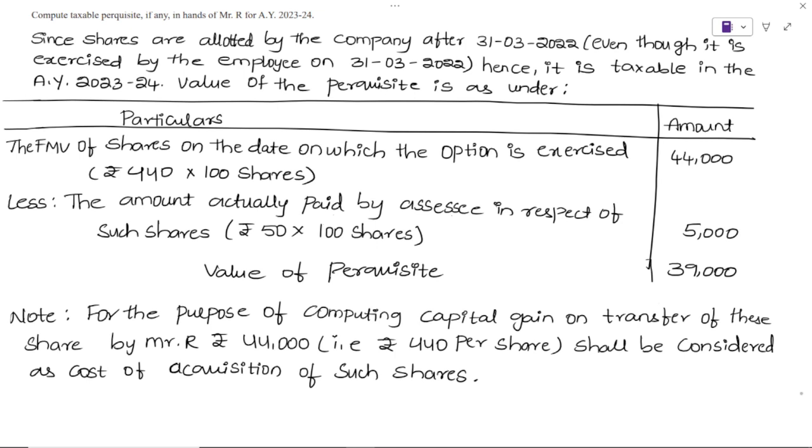And when you pay tax as perquisite under the head salary, then the fair market value will become the cost when you sell the shares. When the shares are sold and capital gains is calculated, the sale price will be the income for capital gains, but the cost will be the fair market value on the date of exercise of option.